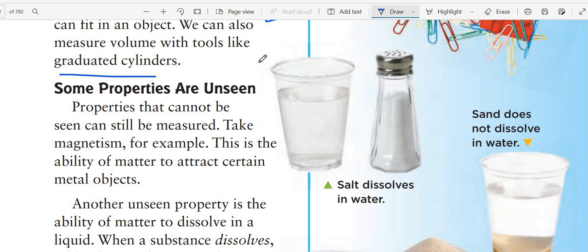Some properties are unseen. Properties that cannot be seen can still be measured. Take magnetism, for example. This is the ability of matter to attract a certain metal. There are different properties that we can find in matter, but this property we cannot see with our eyes.